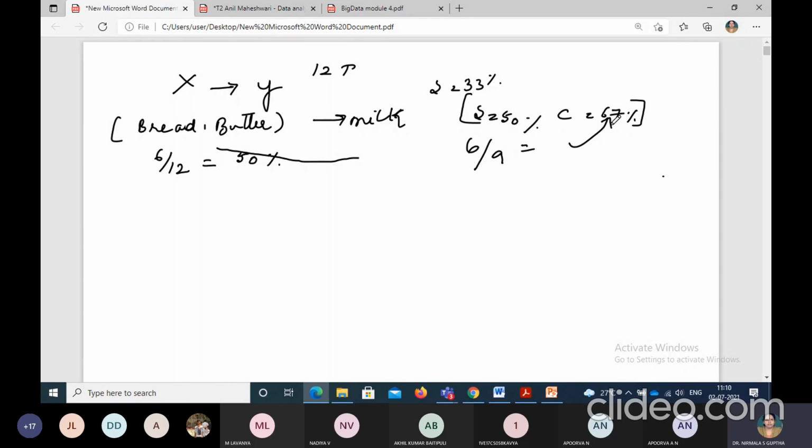So what is the next rule? Can anyone guess, or we can identify? Just guess, I'm asking you to predict.